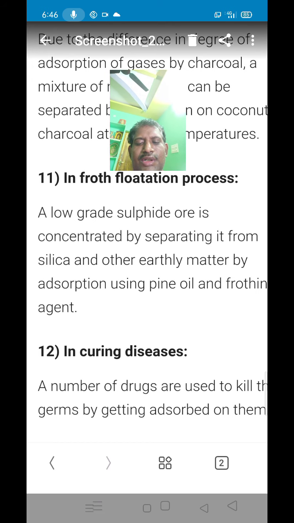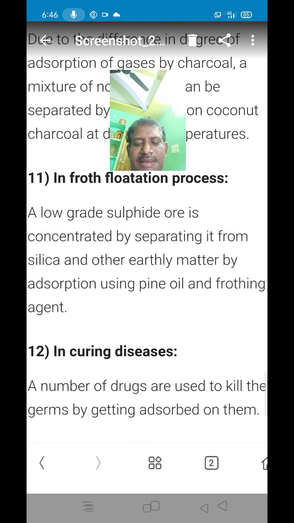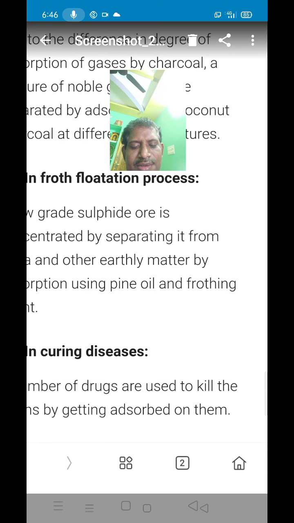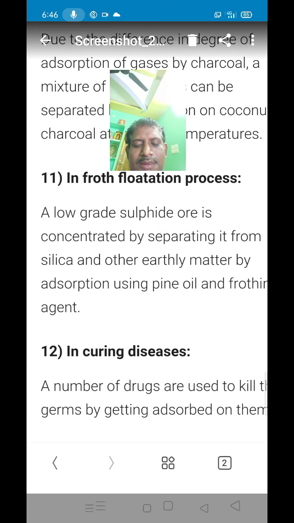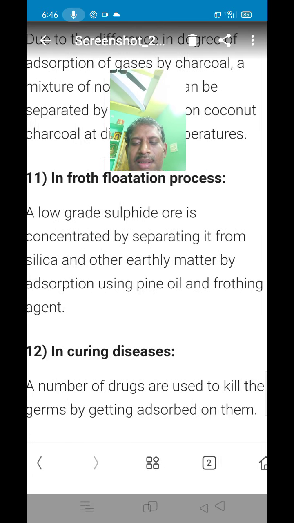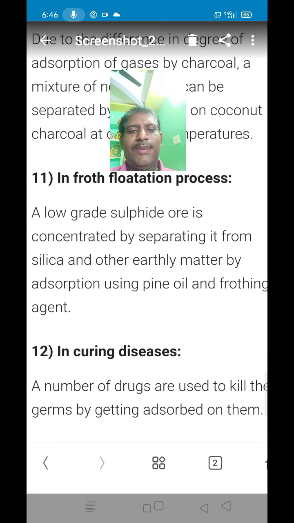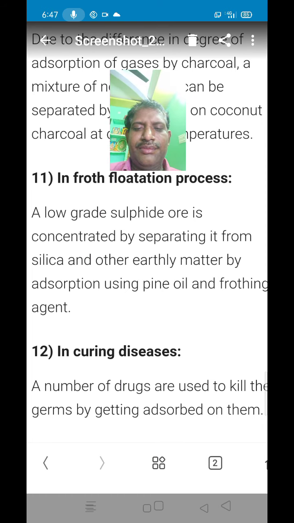Next application is in curing diseases. Several drugs are used to kill the bacteria or germs present in harmful cells. That means a number of drugs kill germs by getting adsorbed on them. Therefore, adsorption plays an important role in curing diseases. These are the several applications of adsorption.